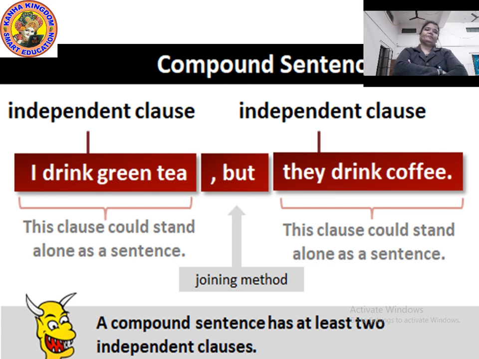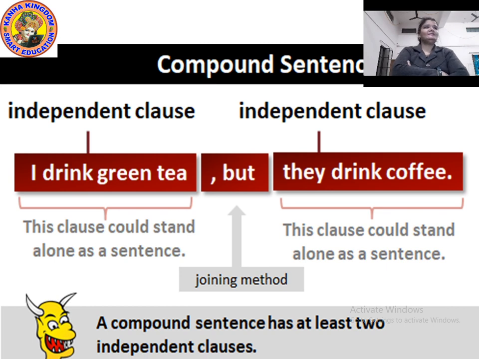Now look here. First, let's read the sentence in the red box. I drink green tea, but they drink coffee. By reading the sentence, we can understand that it is a compound sentence, because first, it is being joined with a conjunction, but.